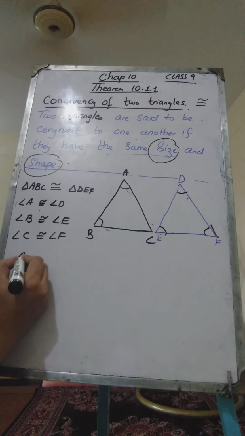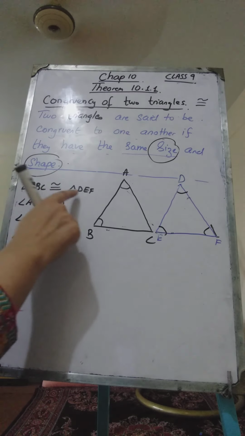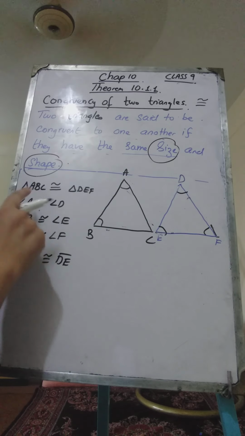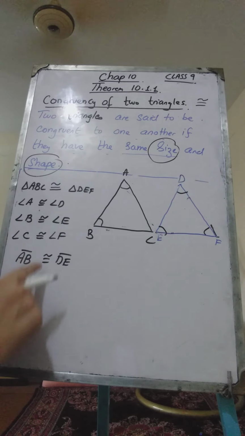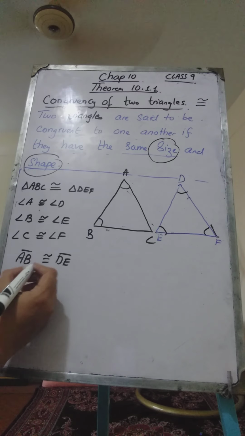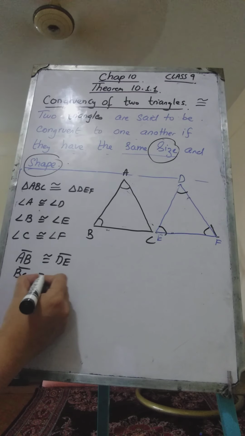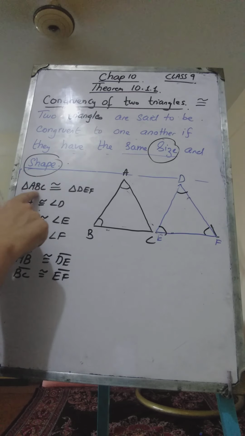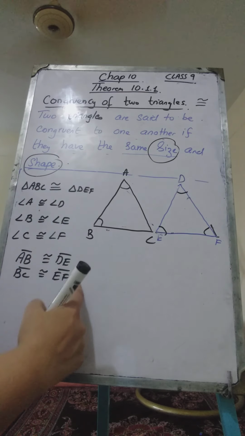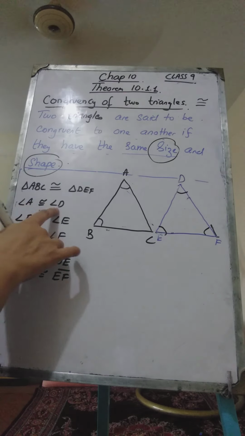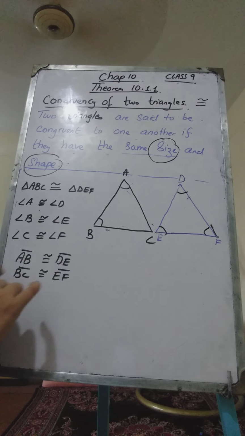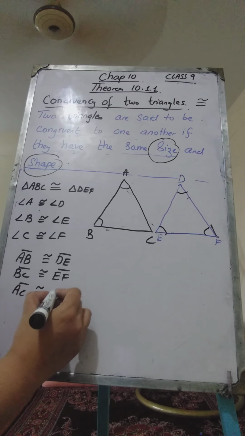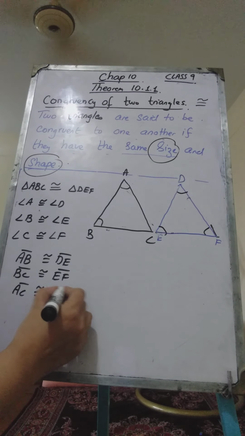And side AB, corresponding to AB we have DE, so AB will always be congruent to DE. If the two triangles are congruent, then these elements are also congruent. Once we have proved that the triangles are congruent, then we can easily deduce these results from that. A will be congruent to D, B will be congruent to E, C will be congruent to F, and side AC will be congruent to side DF.